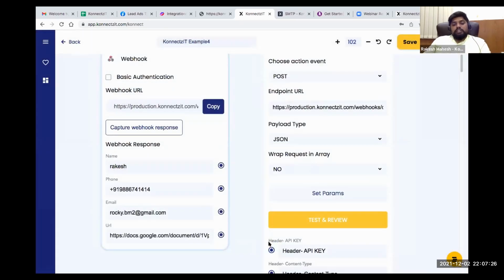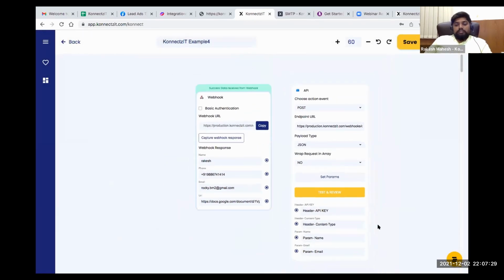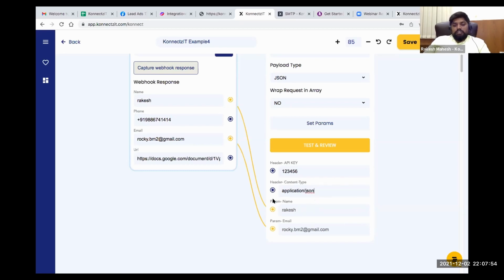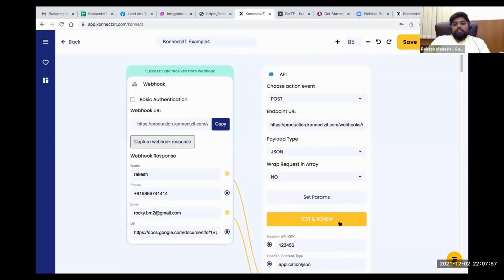And when you click on it, this will appear over here, you can see this. And the rest of the things will be similar, so just connect between the nodes, that's it. You can also enter all the other details manually, or you can just connect between the nodes and run a test and review. Now it will not go through because this is just a sample, so it will give me an error report.